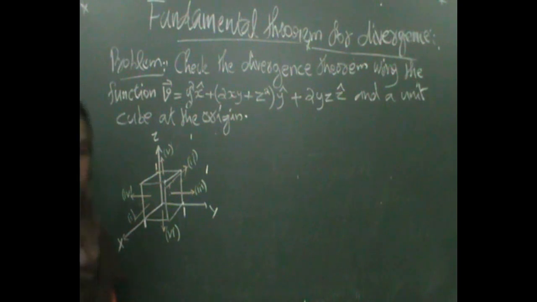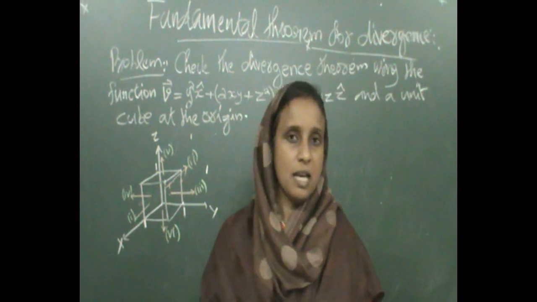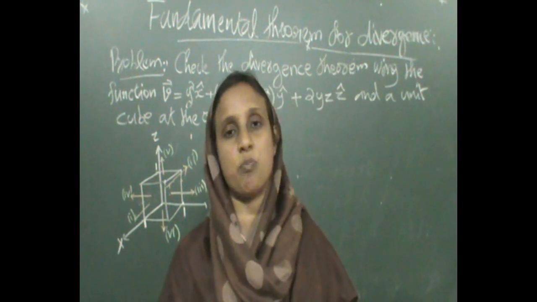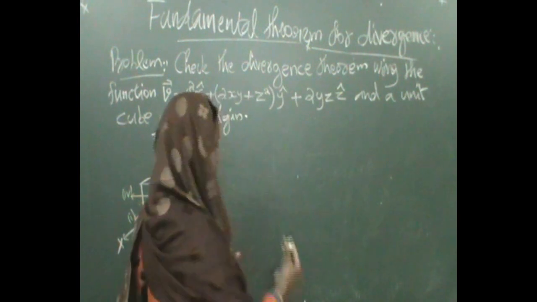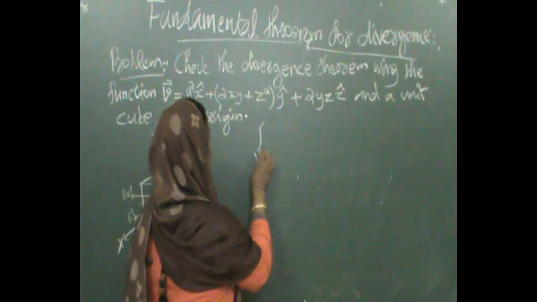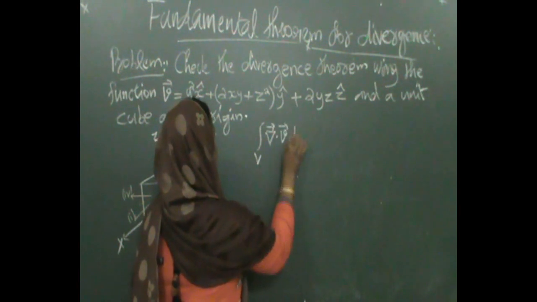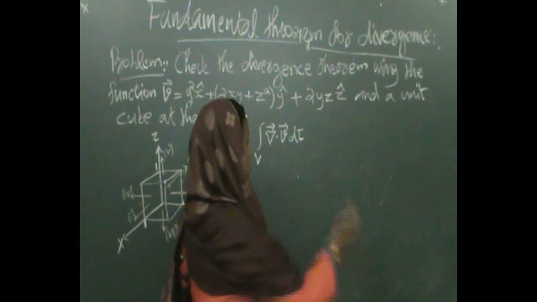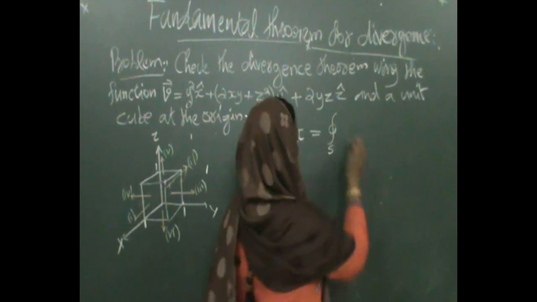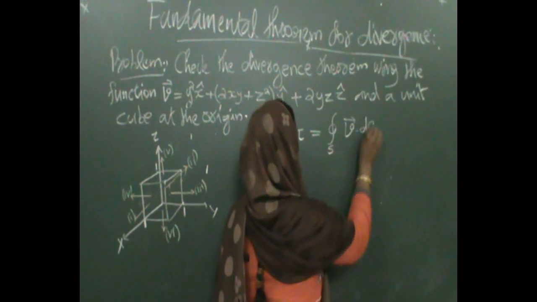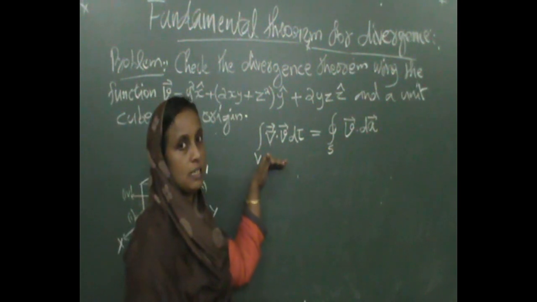This is the problem. We already know the divergence theorem. The divergence theorem is also known as Gauss theorem, Green's theorem. There are so many names for it. So we can first write the divergence theorem here. The volume integral of del dot V d tau is equal to the closed surface integral of V dot dA. So first we can compute the LHS.